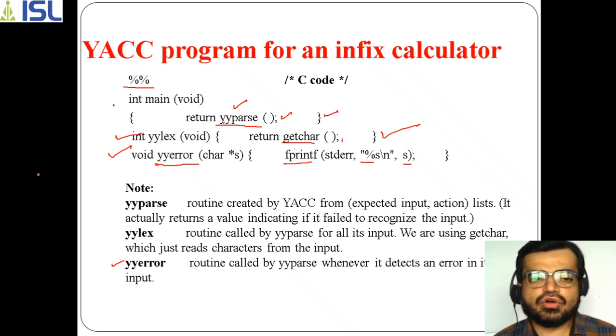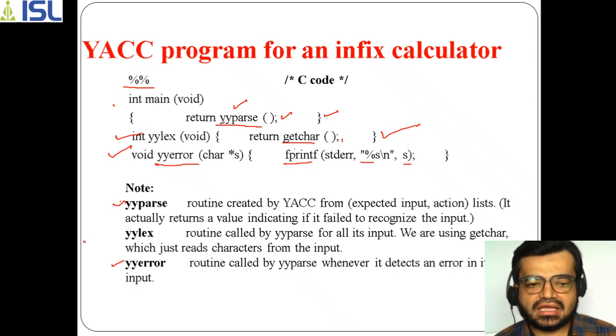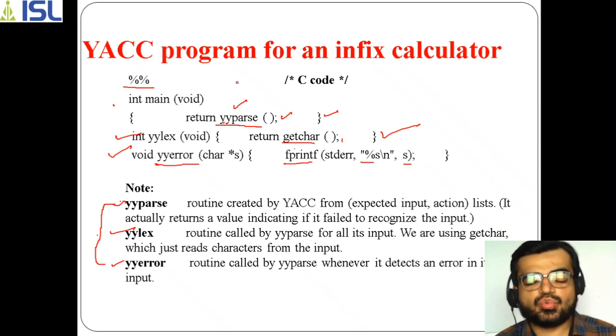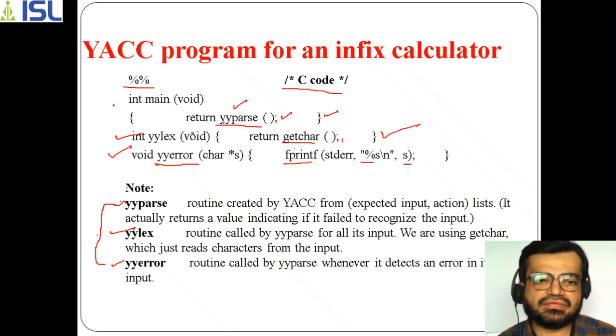So with this we have taken yyparse. Just now I told you the role of yyparse, and yylex, which is to get the characters. Similarly, the final one is yyerror. All these functions are part of the third part of your program, which is your auxiliary functions, your C program code. That's why in the comments you can observe we marked it as C code, showing that it is part of your C program file. So in this way the Yacc program has been specified here.